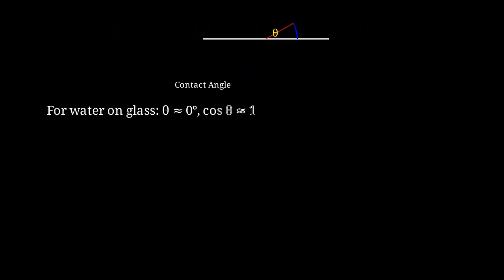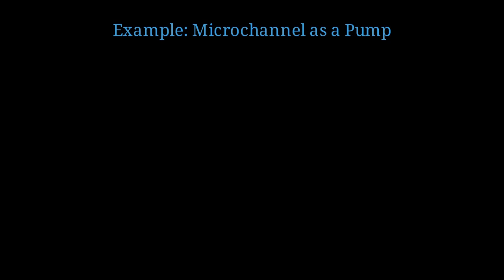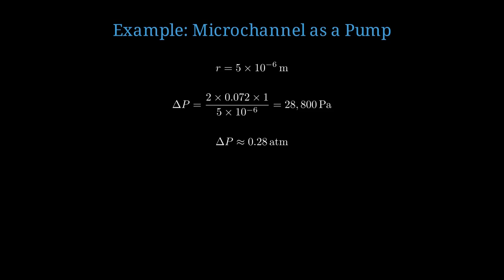For water on clean glass, theta is approximately 0 degrees, so cosine theta is approximately 1. This maximizes the capillary pressure. Let's calculate the pressure in a practical microchannel. Suppose we have a microfluidic channel with radius 5 micrometers. Radius equals 5 times 10 to the negative 6 meters. Delta P equals 2 times 0.072 divided by 5 times 10 to the negative 6, which equals 800 pascals. That's approximately 0.28 atmospheres. Not huge, but significant for a passive device with no moving parts.